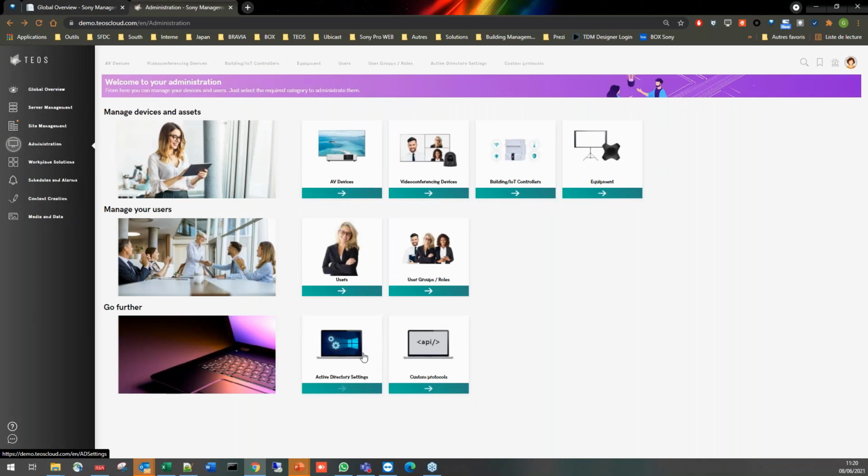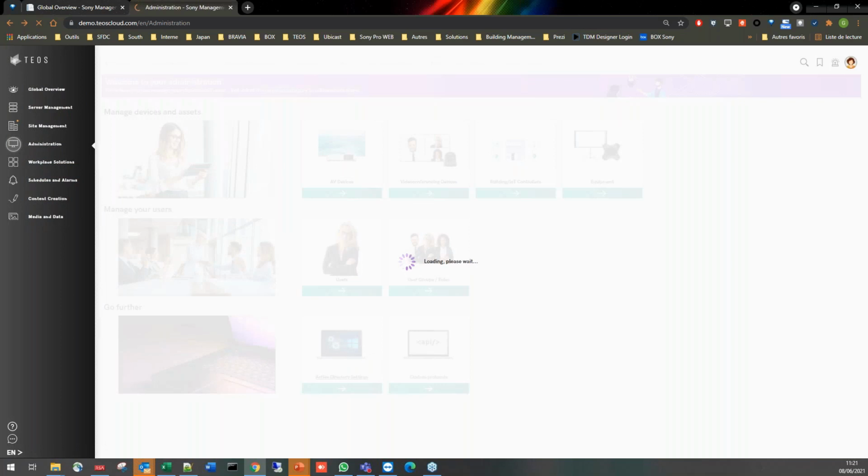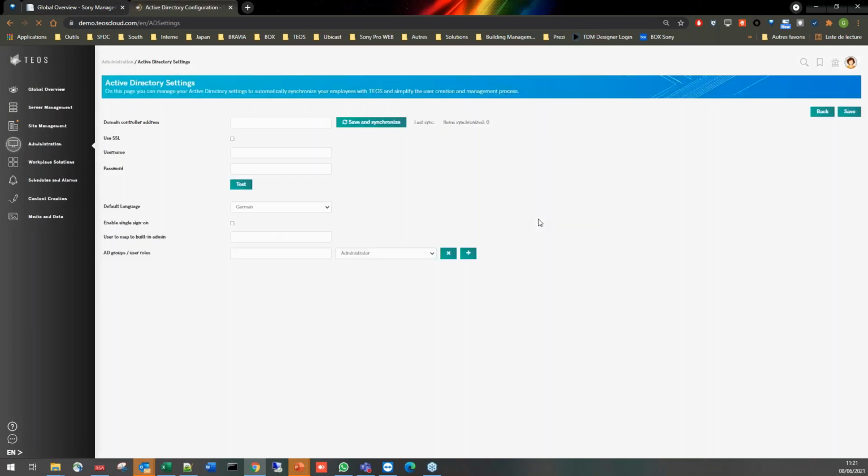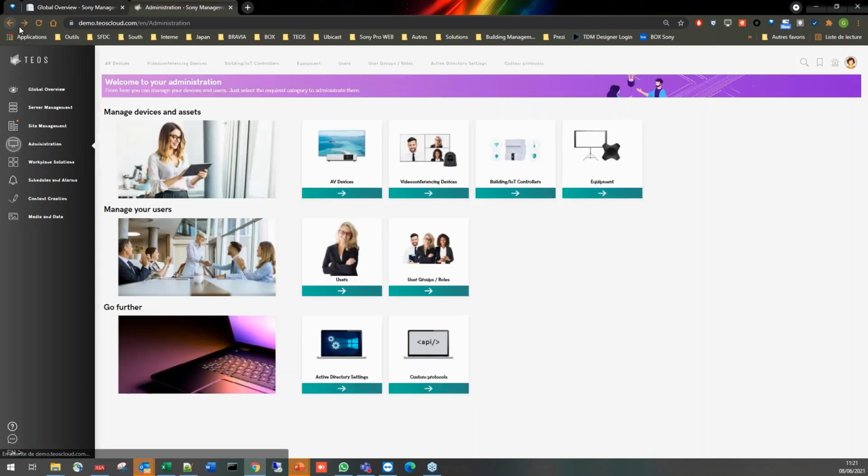We have our Active Directory settings, where we have improved this section by having a test button with also more integration with Active Directory. It's still something we will continuously update. Actually, we also want to have compatibility with other directories, like Azure AD in the future. Of course, more from a cloud point of view. Synchronization can be done. We have also secured Active Directory compatibility, so we can use an SSL certificate with the Active Directory, which is also part of our improvements.